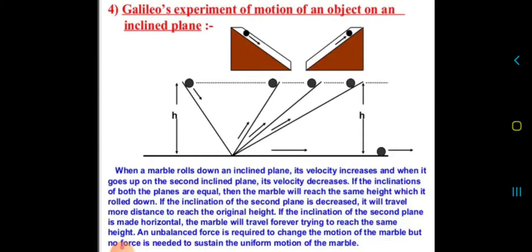Now if the angle of inclination is made 0, then the marble will travel forever trying to reach the same height. An unbalanced force is required to change the motion of the marble, but no force is needed to sustain the uniform motion of the marble.